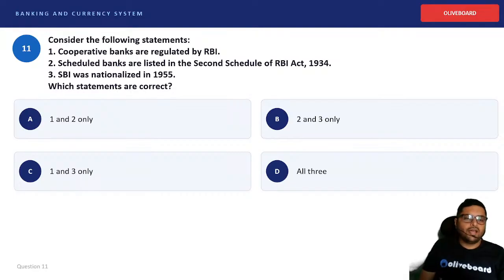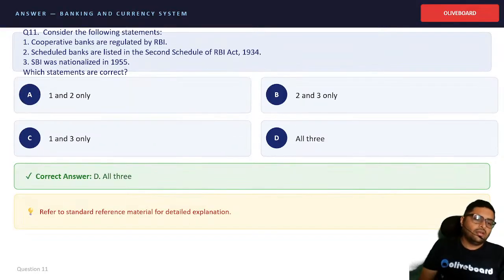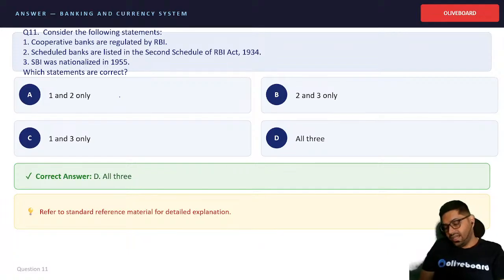Cooperative banks are regulated by RBI. Scheduled banks are listed in the second schedule. SBI was nationalized in 1955. Which one is correct? So here all three are correct. Cooperative banks are regulated by RBI only. Scheduled banks are listed in the second schedule of the RBI Act. We discussed it. And SBI was nationalized in 1955.